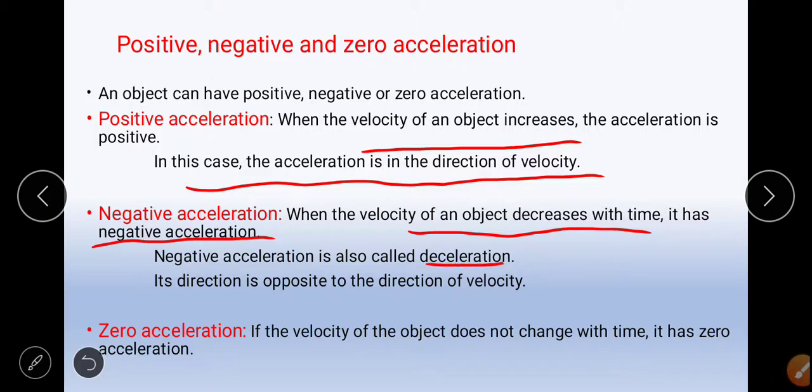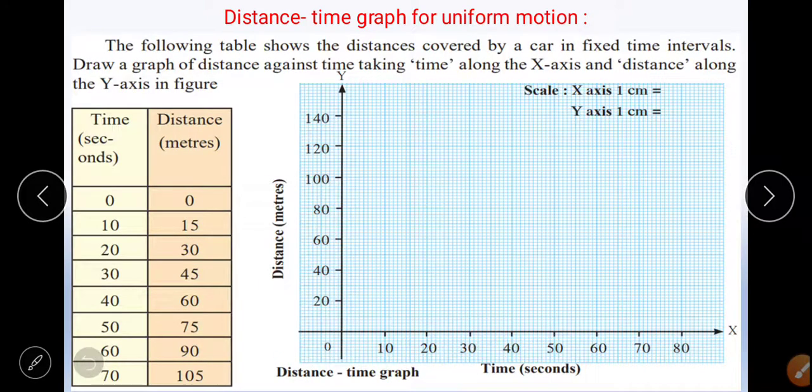Negative acceleration is also called a deceleration. Its direction is opposite to the direction of velocity. Zero acceleration: if the velocity of an object does not change with time, it is called zero acceleration. So, depending upon increase or decrease or no change, we term acceleration as positive, negative, and zero acceleration.